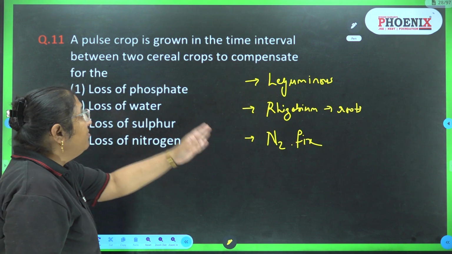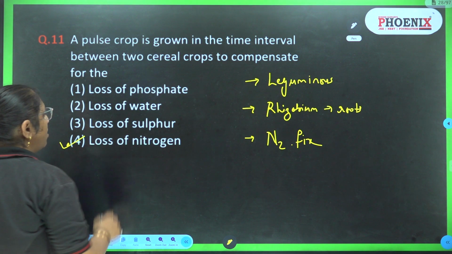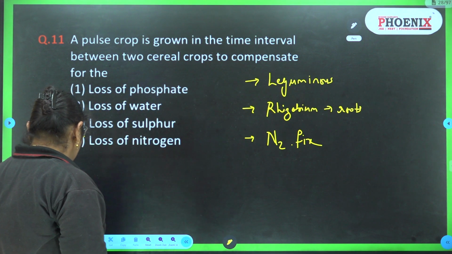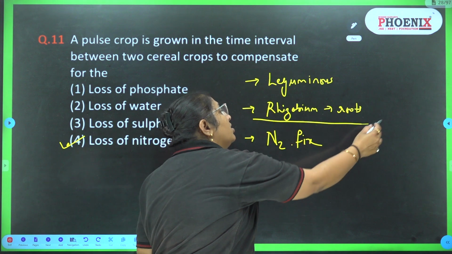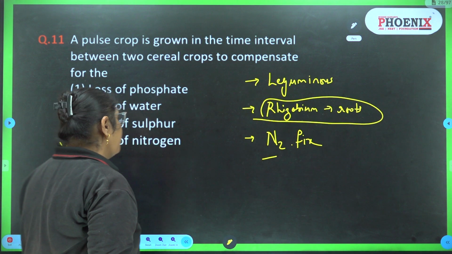So whenever we grow a pulse in the time interval, they replenish the nitrogen because they are leguminous and contain rhizobium in their root nodules, which helps in the fixation of nitrogen.